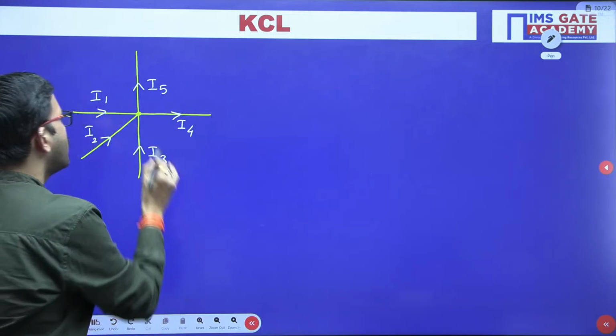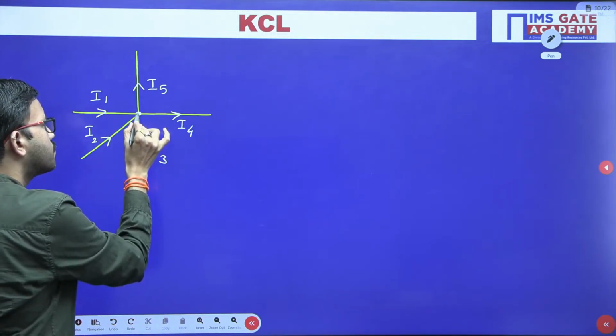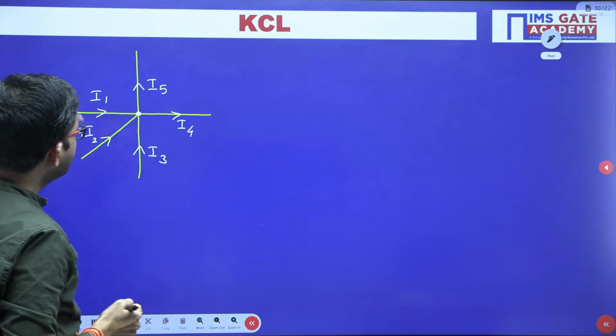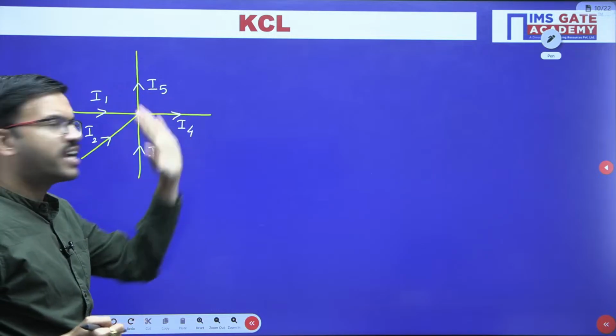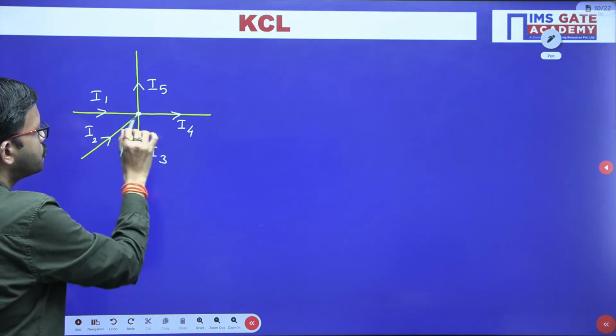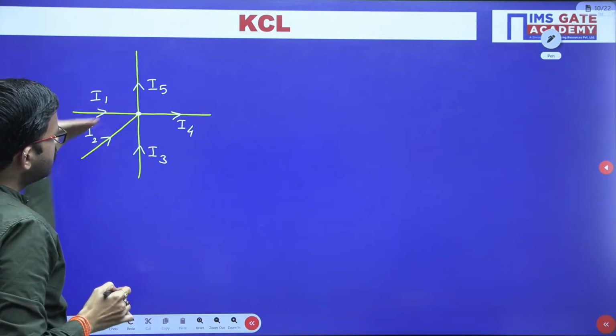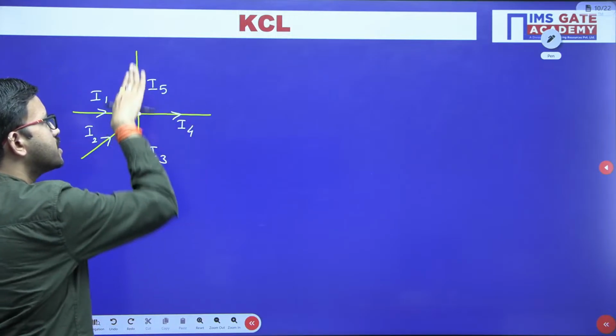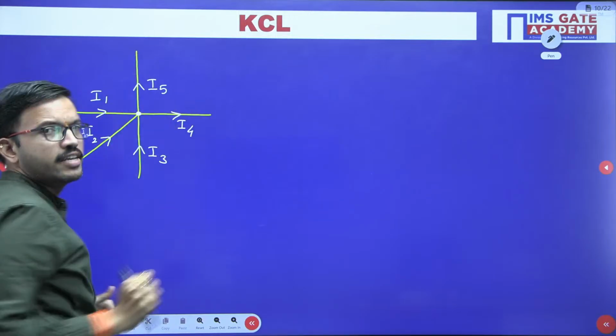All 5 branches are connected to a particular point, which forms a node. For the timing I have considered the current directions like this: I1, I2, I3. In these 3 branches the currents are entering towards the node, whereas in the other 2 branches I have considered that currents are leaving, right?